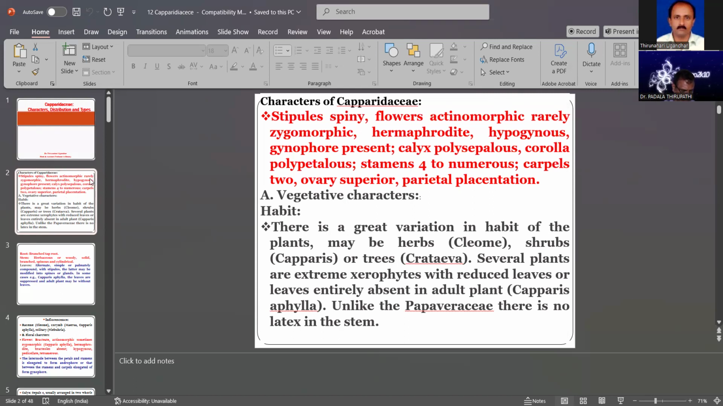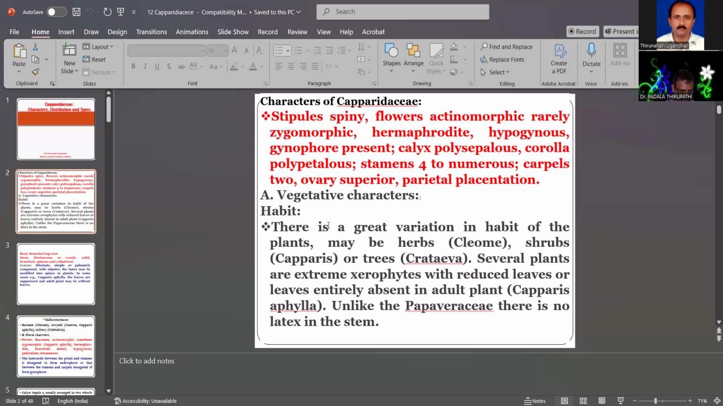The gynophore is the most important, the gynoecium can have a tube-like structure. Then calyx, also polysepalous. Calyx means sepals; the sepals are more in number, and also free. Then corolla, polypetalous, same. Stamens are four to numerous. Then carpels two, ovary superior, carpels are majorly two only. That is parietal placentation, which is also a character of the Capparidaceae family.